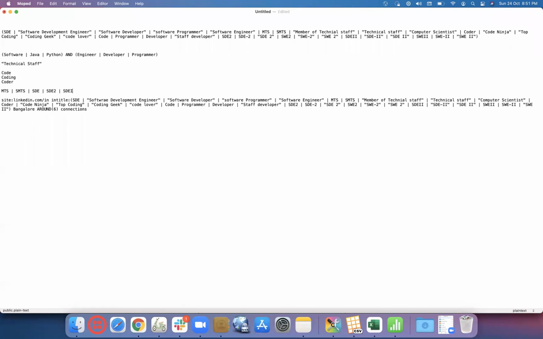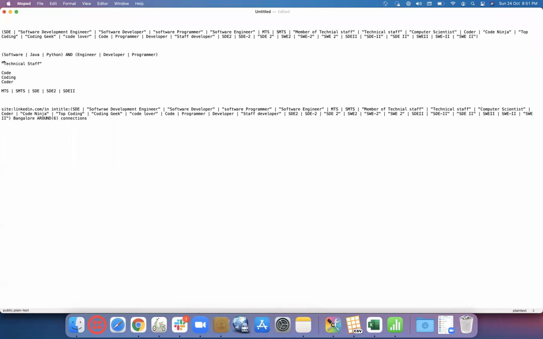This we can keep as it is. This SDE would cover 2, 3, 4, whatever, whereas SDE2 would cover SDE immediately followed by 2 or Roman 2 without any space. Whatever is there with a hyphen 2 or space 2 would be covered by SDE. So let's say these are the 5 sets, and now we want to keep them in a Boolean.